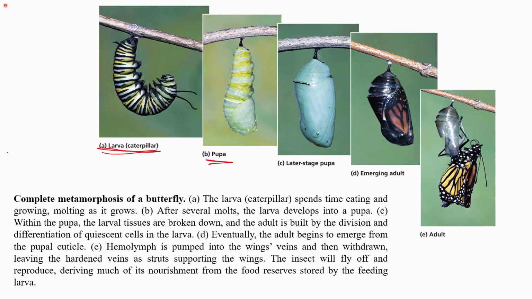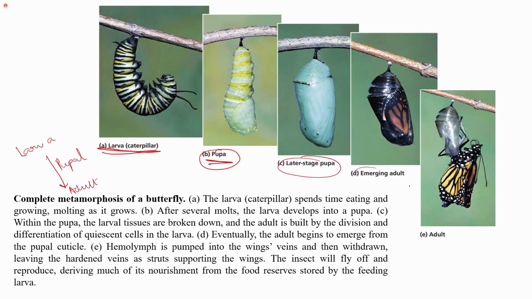So this larva to adult transition occurs through various pupal stages, as I mentioned. So they have the pupa, which further undergoes changes, the later stage pupa.